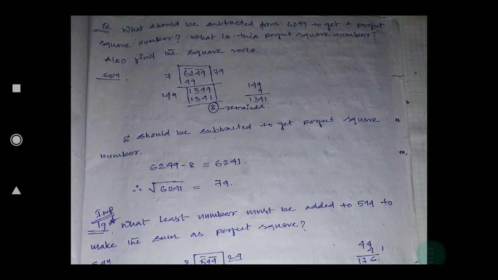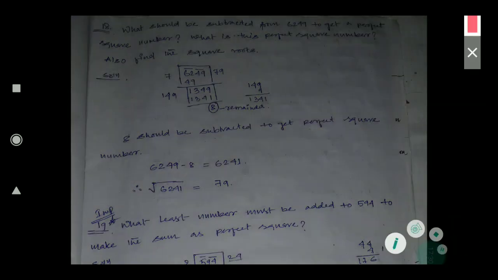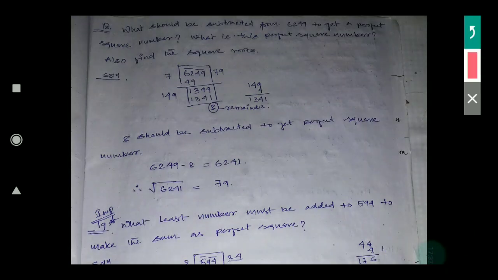In this question, once again I am explaining, one number is given, and from that number you have to subtract something so that after the subtraction you get a perfect square. For this I have applied the long division method. If it were a perfect square, we would get a 0 remainder, but this is not a perfect square now, because we have to make it one by subtracting some number, so we get some remainder.